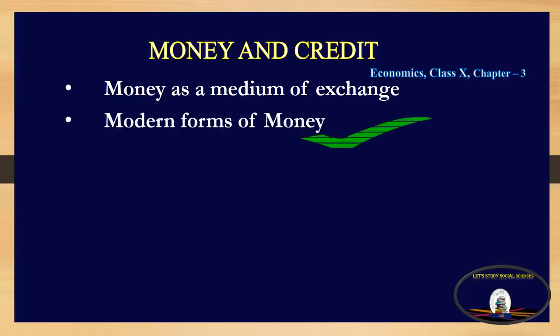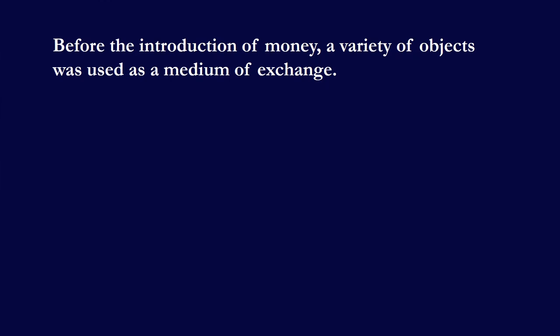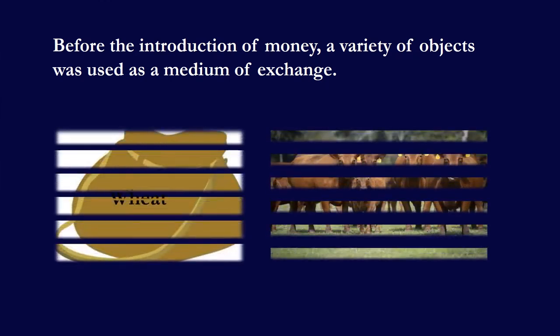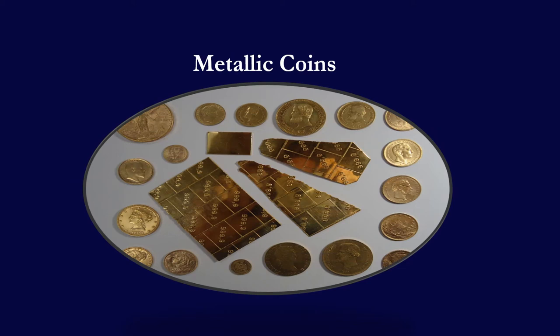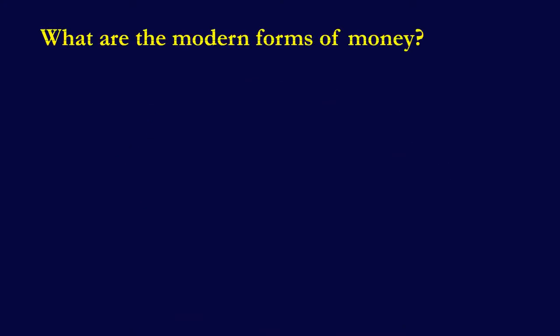Modern forms of money. We know that before the introduction of money, a variety of objects like grains and cattle was used as a medium of exchange. And thereafter came the use of metallic coins. These coins were made of precious metals like silver, gold, and copper. Today, money is used as a medium of exchange with its different forms.